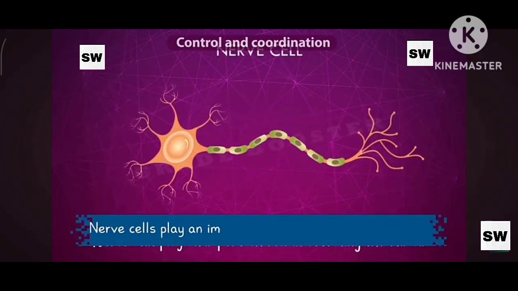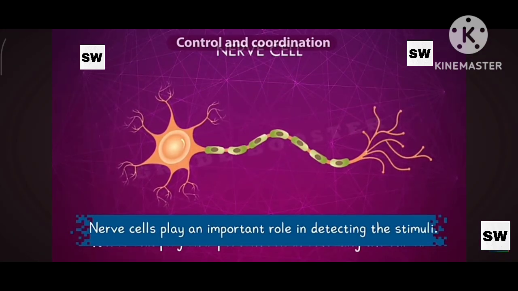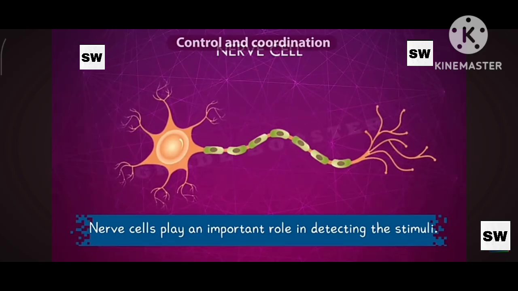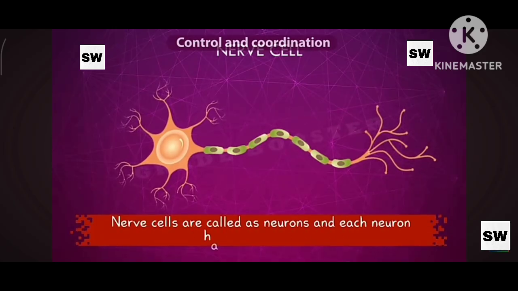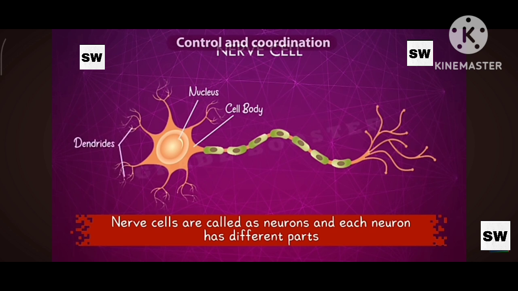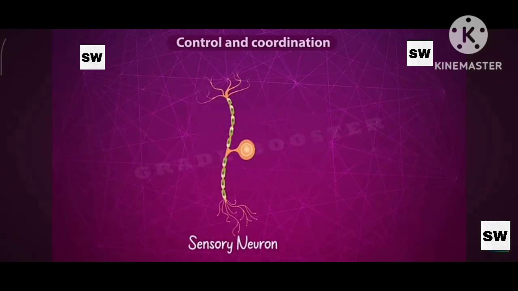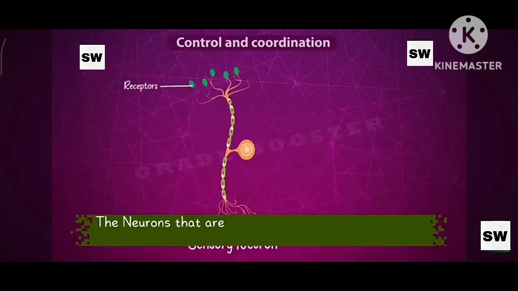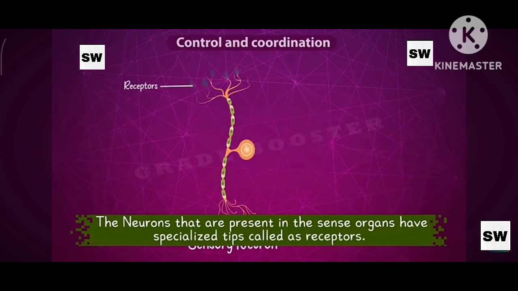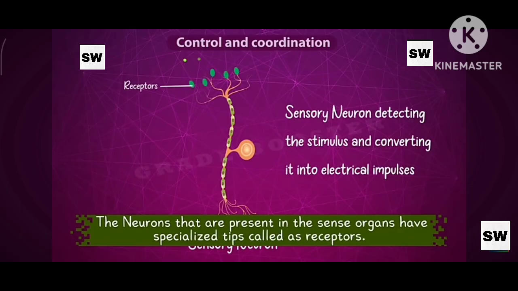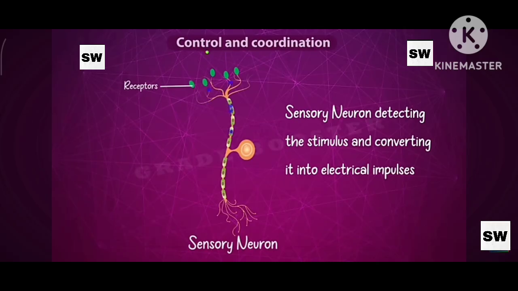Nerve cells play an important role in detecting the stimuli. Nerve cells are also called neurons. Each neuron has different parts like the cell body, nucleus, dendrites, axon, and nerve endings. The neurons present in the sense organs have specialized tips called receptors. These receptors detect the stimuli and convert them into electrical impulses.